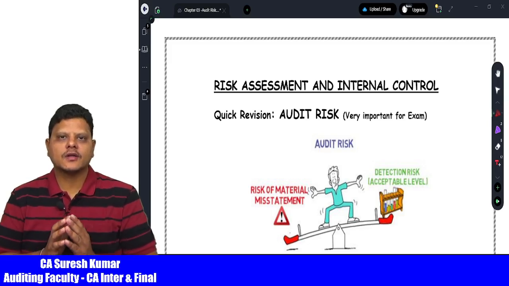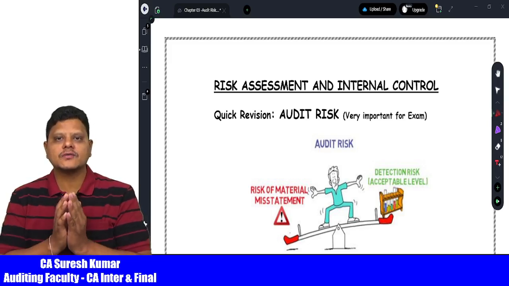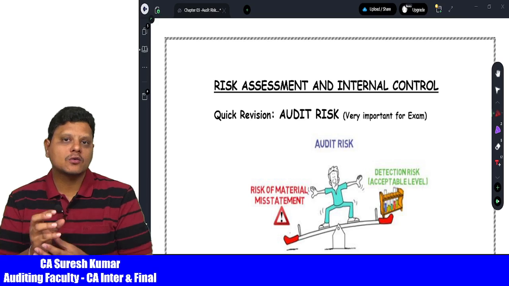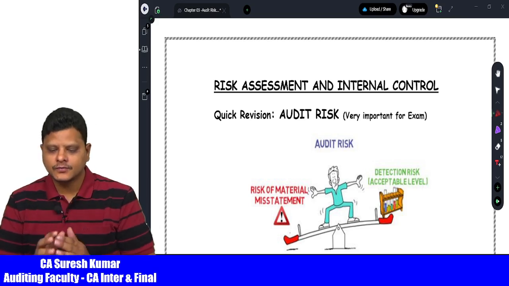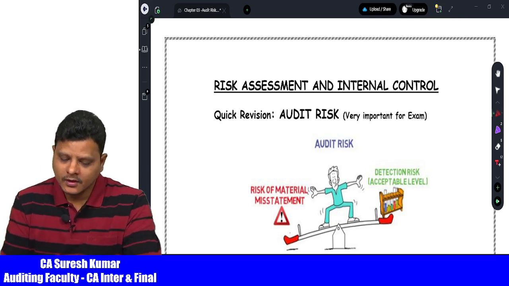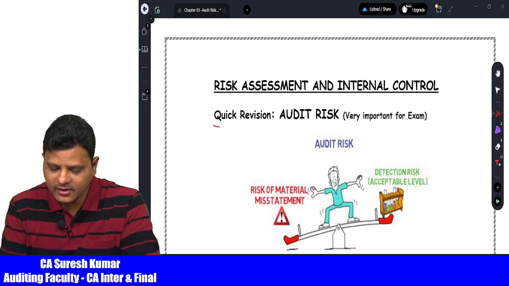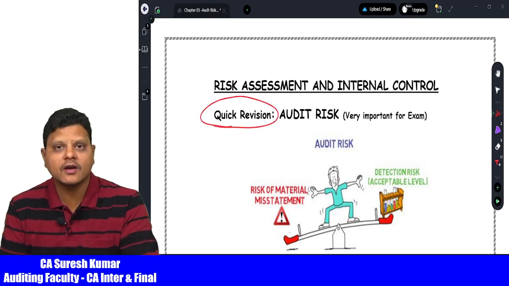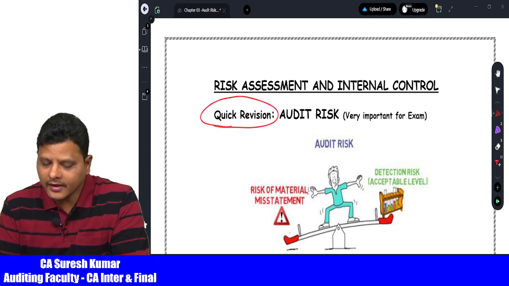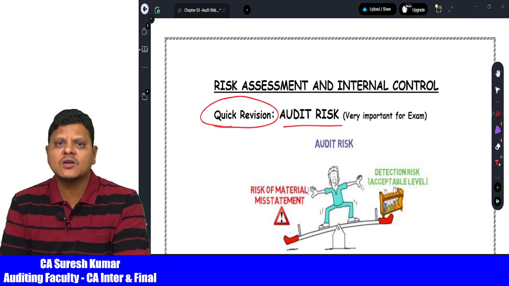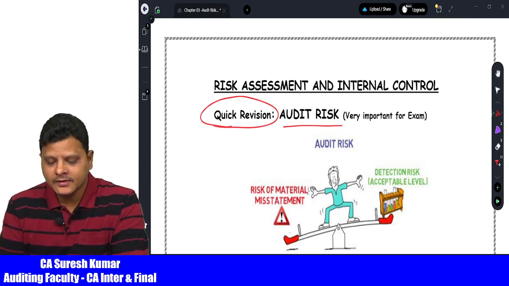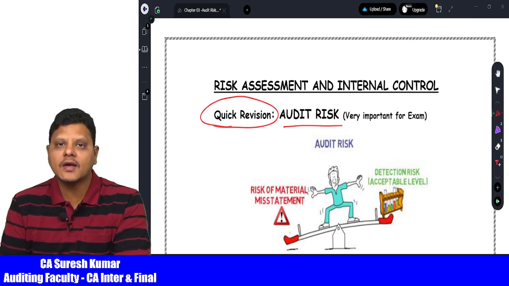Hello, my dear students. As a part of the revision of each and every chapter in the auditing paper, today let us go for another area of discussion, which is audit risk. So very important for examination. Now we are doing the quick revision of each and every chapter and each and every part in the auditing paper for the student benefit. So audit risk is very easy to understand and very important for examination. Majority of the times these questions have been tested in the examination.